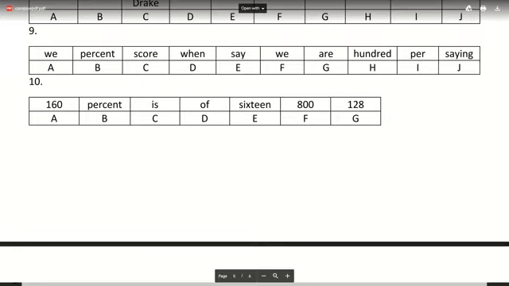I need these people to remove the angry faces. Before you leave the chat, just remove all your angry faces.